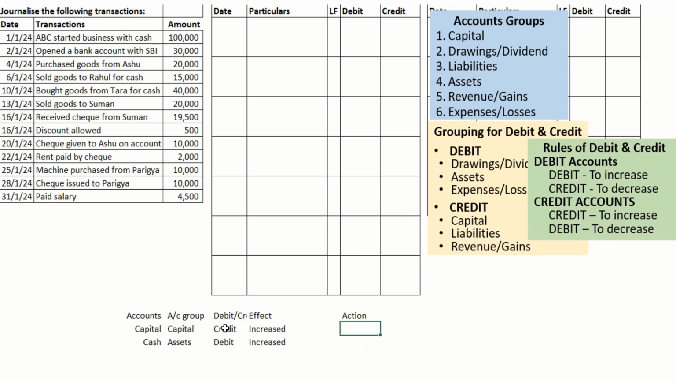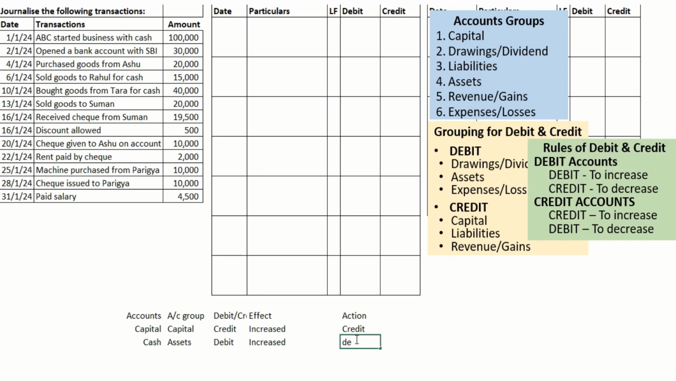Now we have to check what action, the kind of recording the accountant has to make. For capital, it is increased, and liability increase is credit. So the action for capital is credit. Then assets: asset is also increasing, so by the rule of debit, it should be debit.